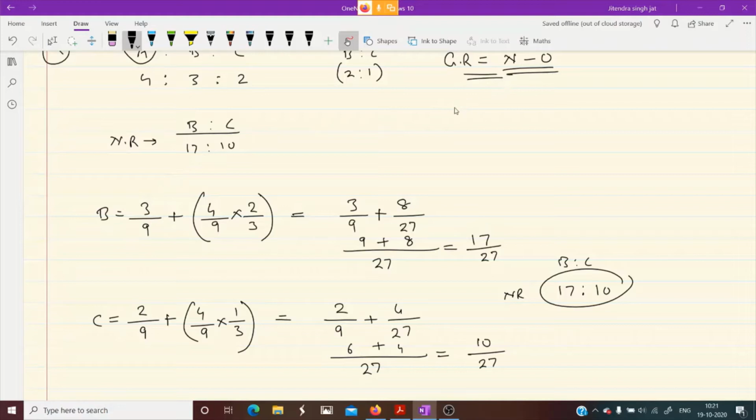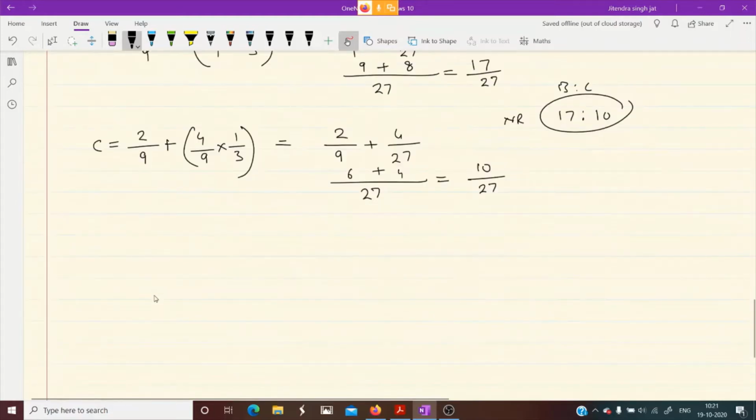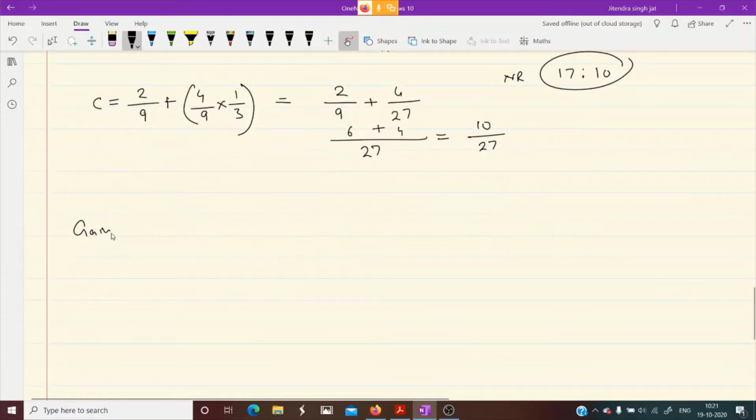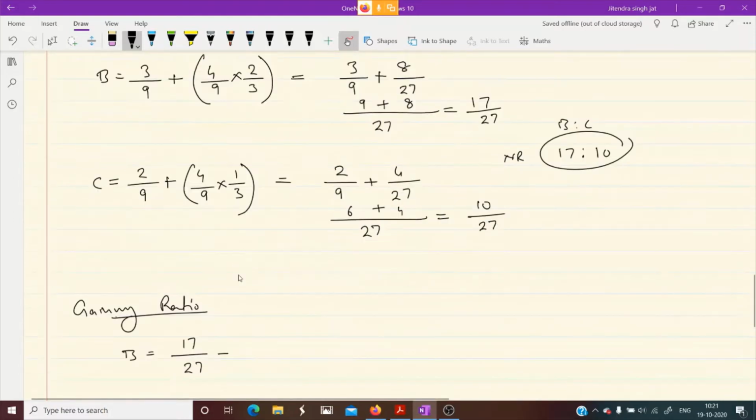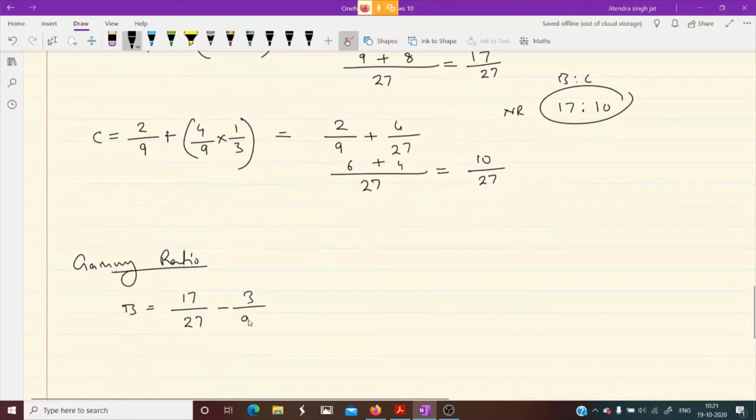Yes, we can calculate new minus old. So let's calculate the gaining ratio of B. What is the new ratio of B? 17/27. What is the old ratio of B? 3/9. Let's calculate. 27 will come, 17 will come, 9 threes are 27, 3 threes are 9 will come. 17 minus 9, 8/27.